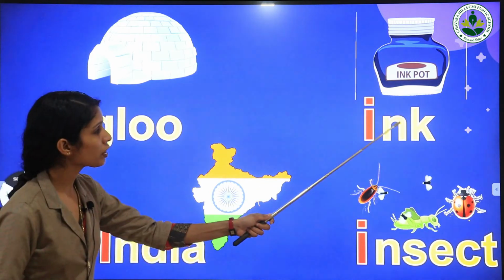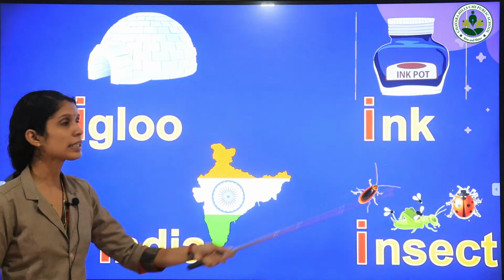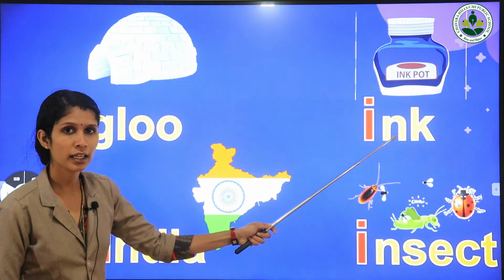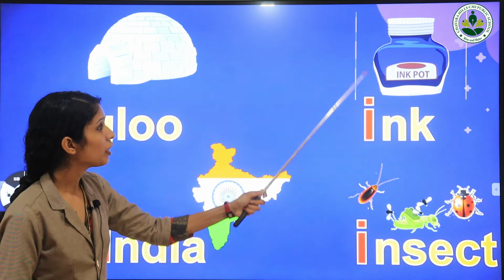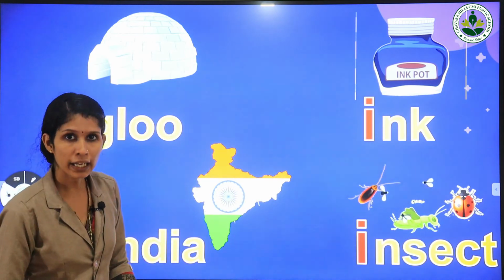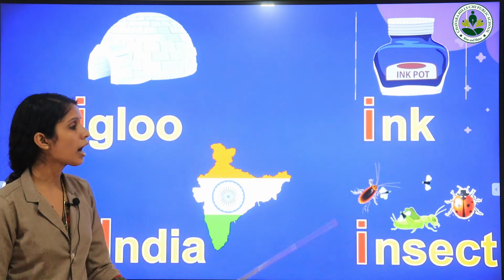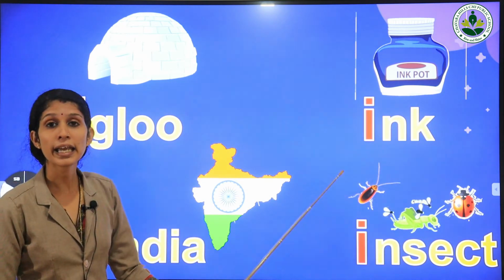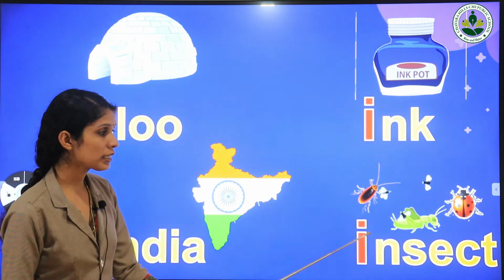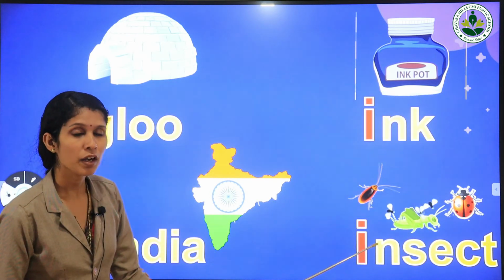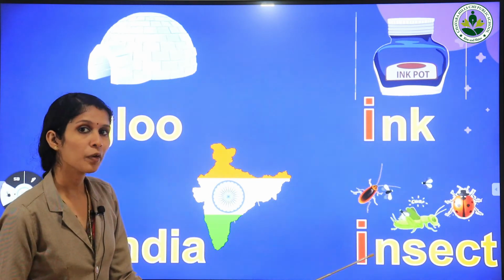So, the word starting with letter I is India. And our next word starting with letter I is ink. Ink. What is this? Ink. And our last word starting with letter I is an insect. What is this? Insects. Once again. Very good.